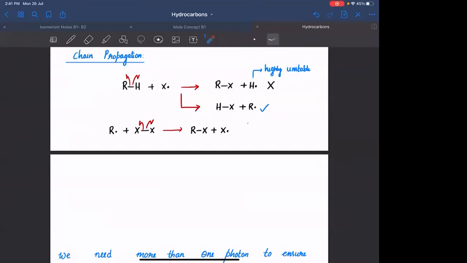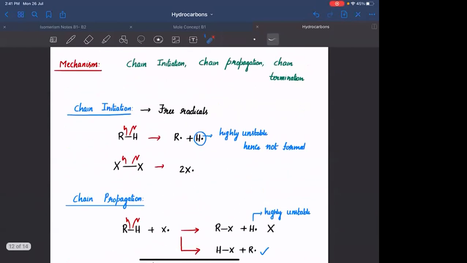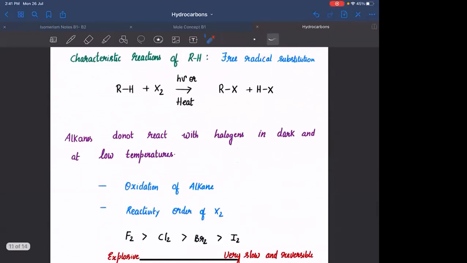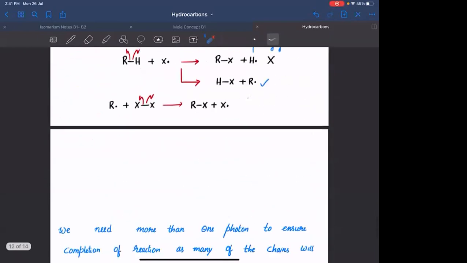So here, if you got an X free radical, this will again react with another molecule of alkane to form another R free radical, which will again react with X2 to form RX plus X free radical. This will keep going. So here you got the final product. The product is RX. You got RX.